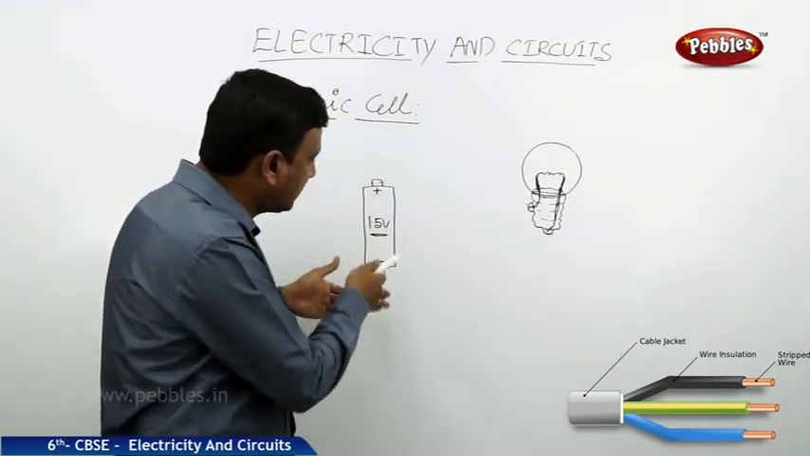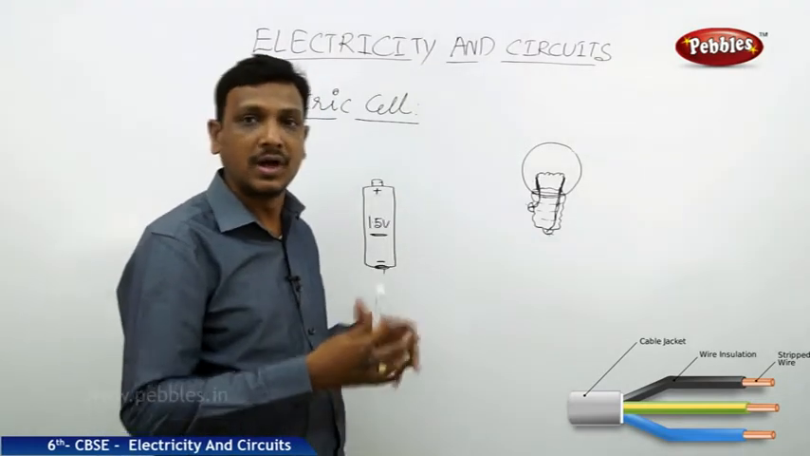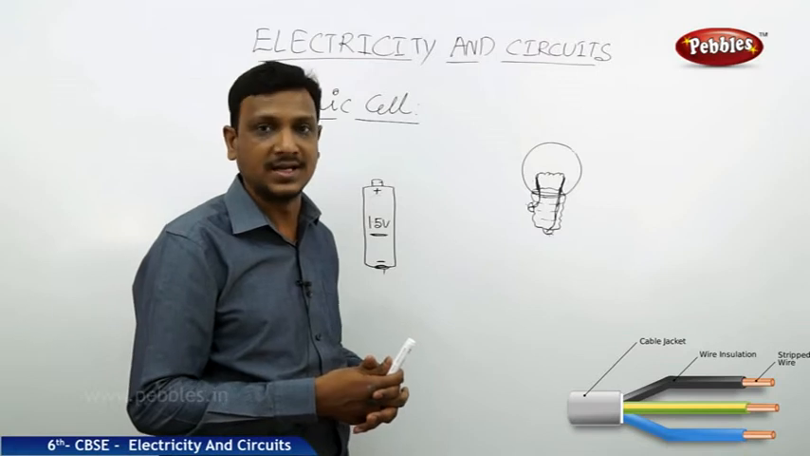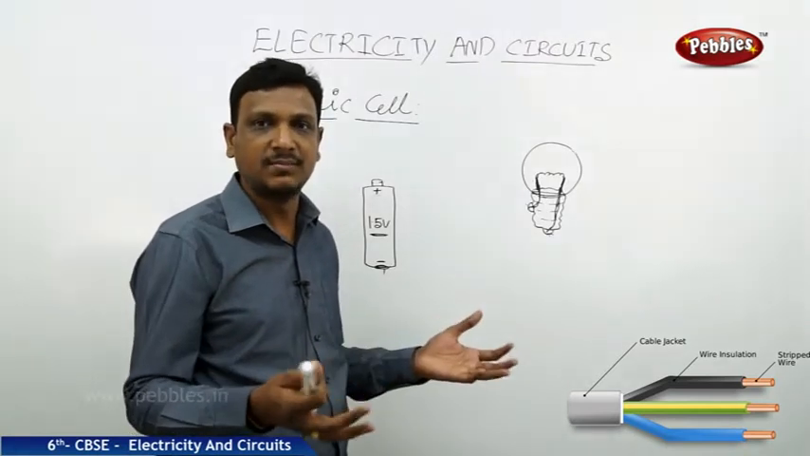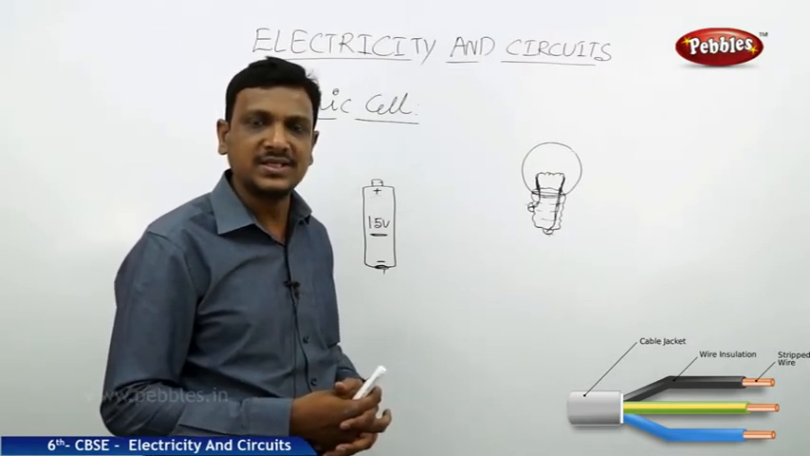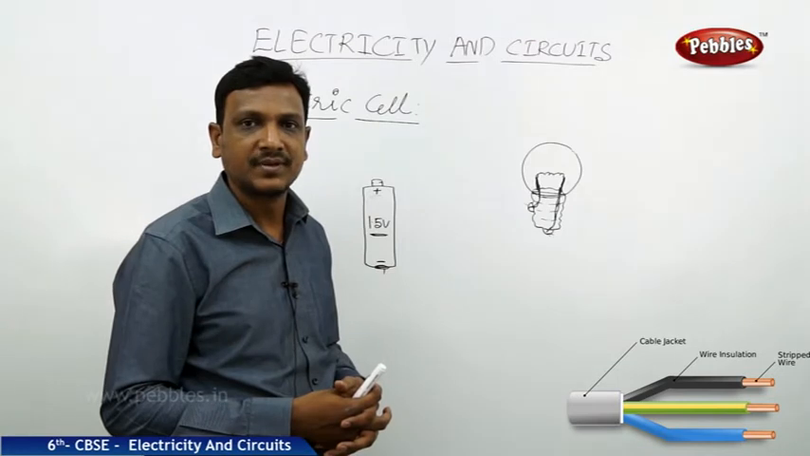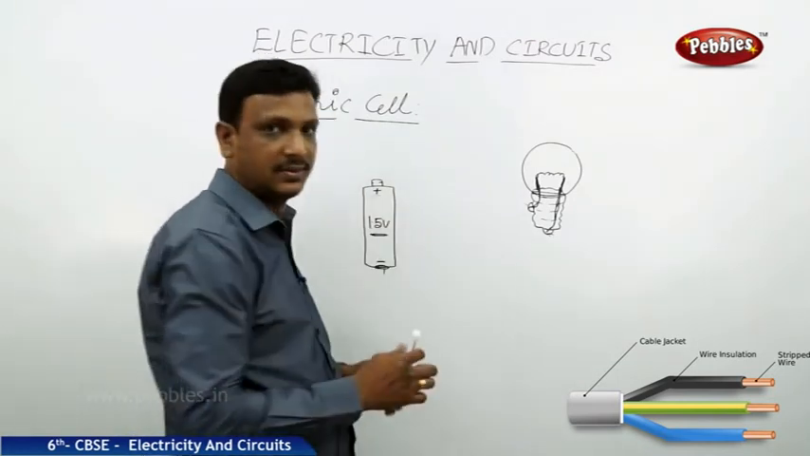So how can we give this electricity from the cell to the bulb? We have to supply it. How can we supply that? Through a conductor. Conductor is nothing but a wire. Materials like copper and aluminum are better conductors. So by using some copper wire, we can make the electricity flow from this battery to the bulb.